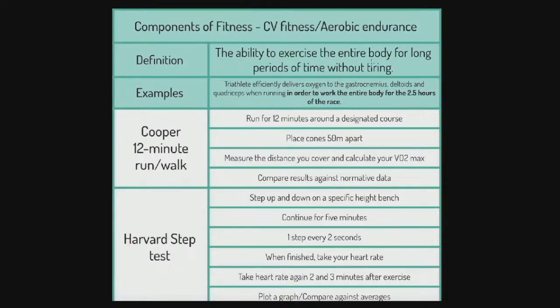We've got our definition of CV fitness, ability to exercise the entire body for long periods of time without tiring. There's my example with my EIO method. Again, if you're unsure about that method, I've written about it extensively online. But the point I want to make is we must know our protocol. Okay, our protocol is what we want to be looking at here. So 12-minute Cooper run, we run for 12 minutes around a designated course, we place cones 50 meters apart, we measure the distance you cover and calculate VO2, we compare results.